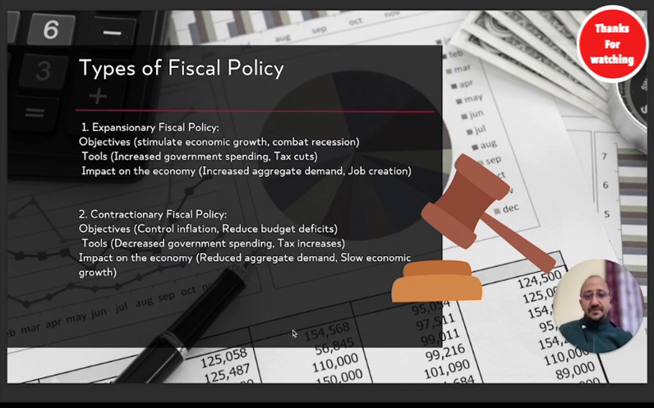So expansionary fiscal policy is to stimulate economic growth. And how can economic growth be stimulated? By increasing the money supply. And how can the money supply be increased? By giving some relaxation to people, by relaxation in taxes. So the tools: the government will increase the spending, and the government will decrease the tax. I hope this is clear.